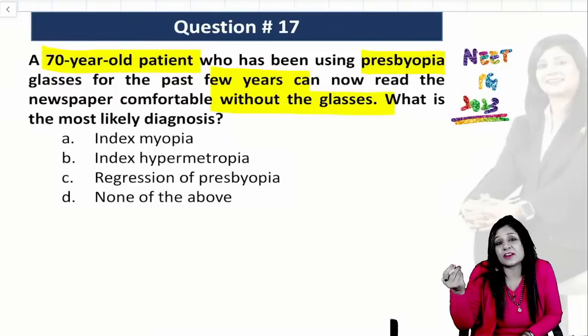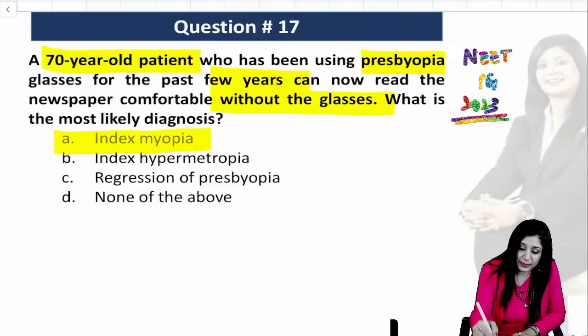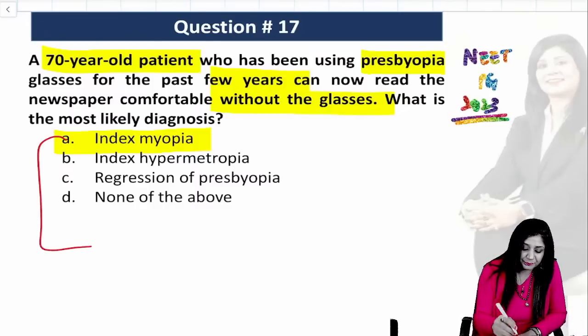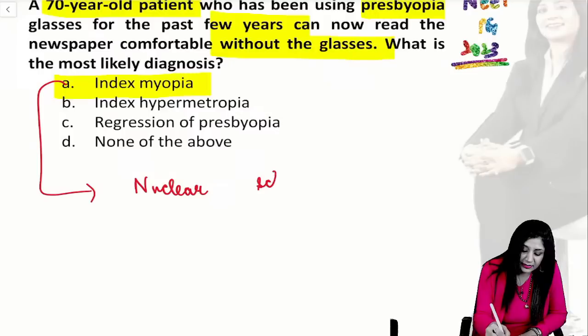If a patient can read even without the glasses, then what is this? This is actually index myopia, and this index myopia occurs in nuclear cataract or nuclear sclerosis.